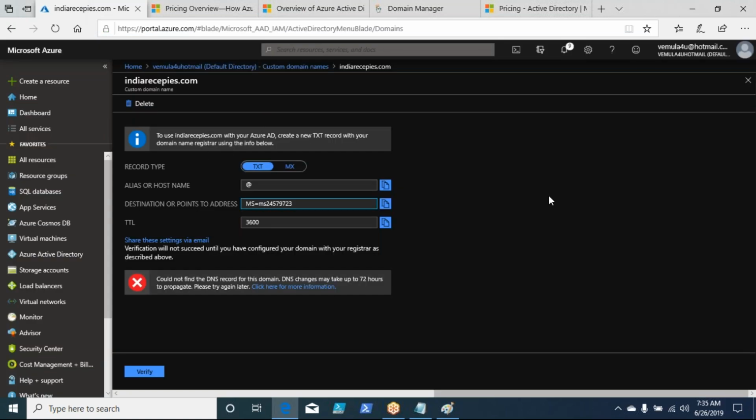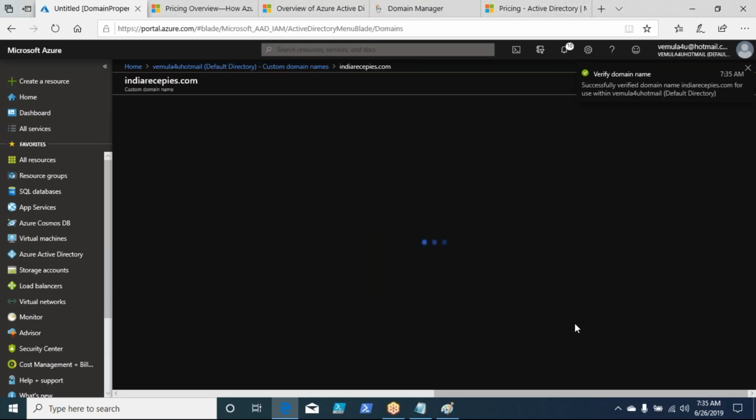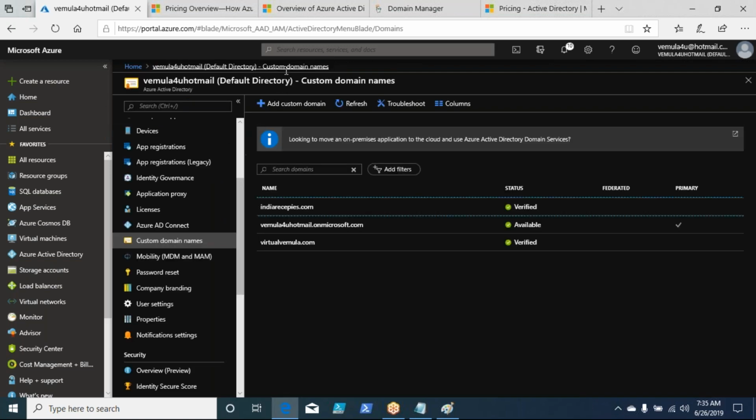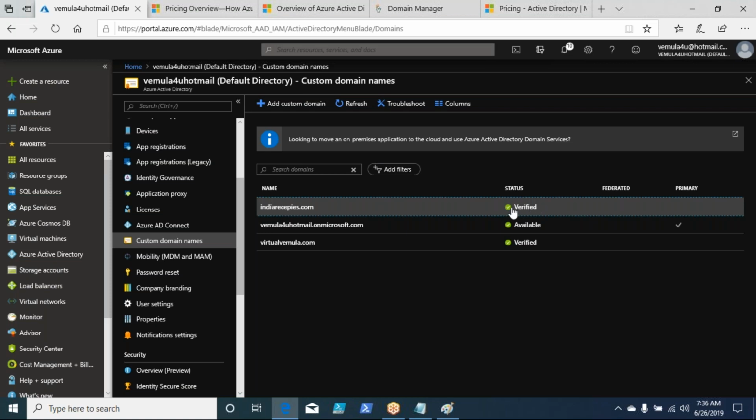Now, because you have already added this, let us go and try to verify it. Let us verify this particular domain. Now, your domain, which is a custom domain, is successfully verified. If you go to the domain details, you can see indiarecipes.com as a verified domain, right? Likewise, you can add and validate and verify your custom domain with the domain name.